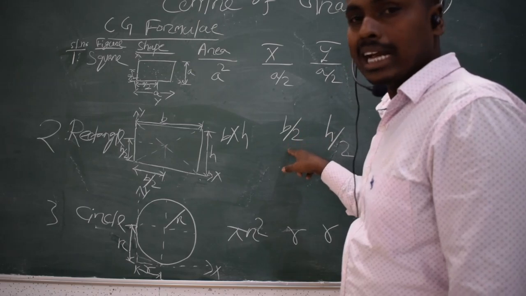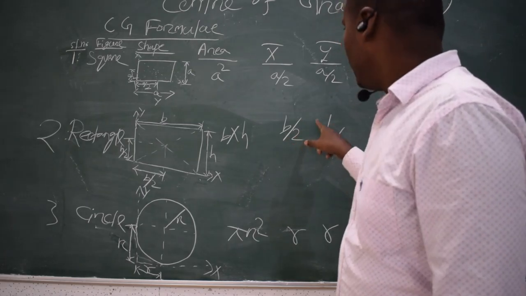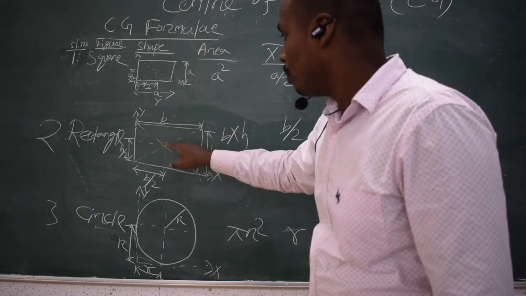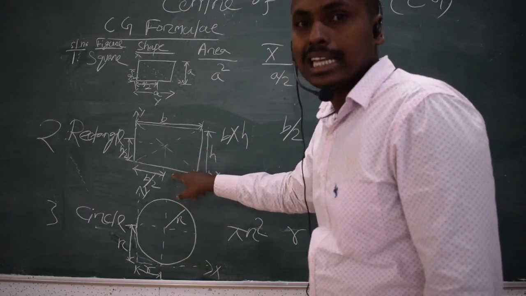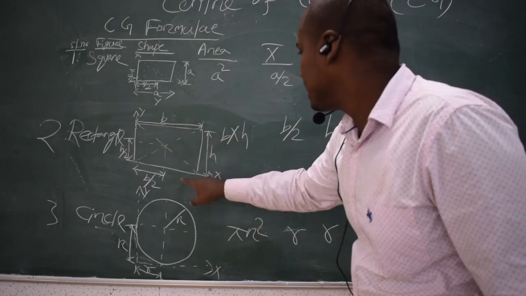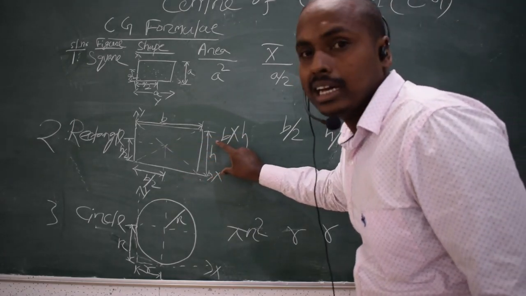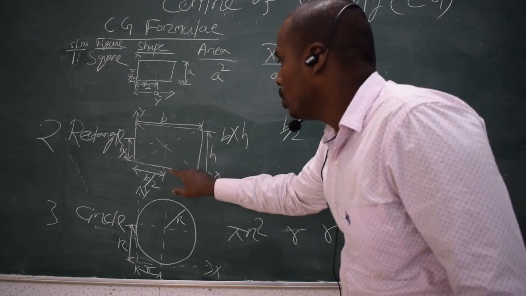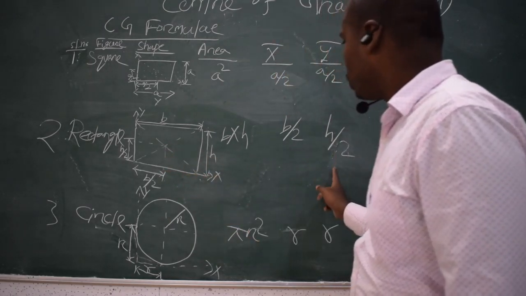Similarly, for the y coordinate, the distance from this point to the x axis is half of the total height h, so it is h by 2.